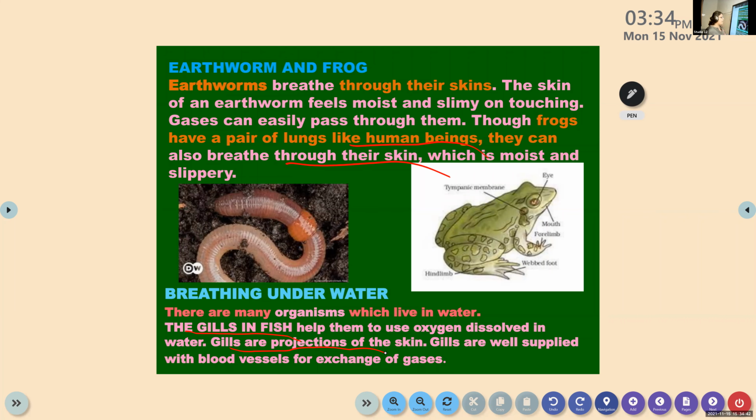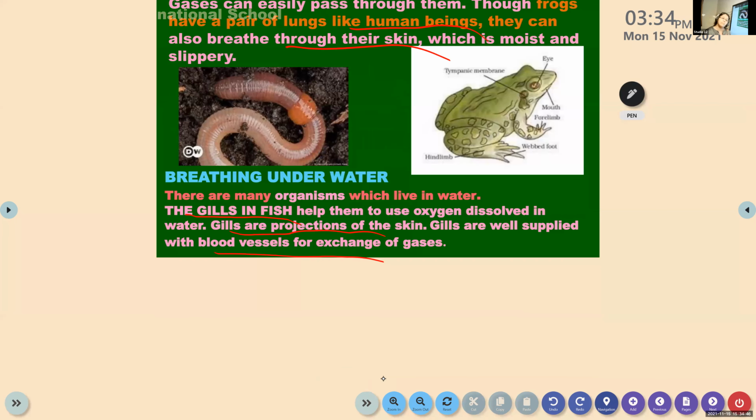Gills are well supplied with blood vessels, which are not seen. Usually whenever you get a fish to cook, we clean the gills and remove all the blood vessels on the head. So gills are a projection of the skin, well supplied with blood vessels for exchange of gases.